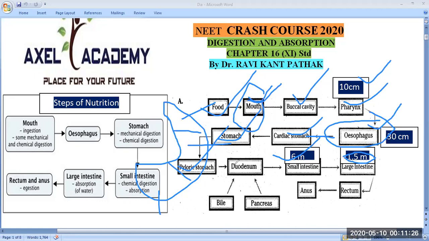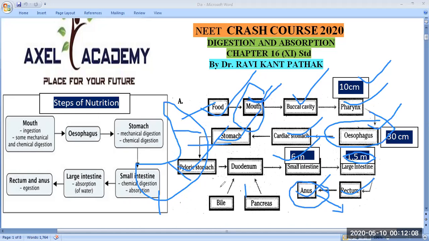Next, the large intestine, whose length is 1.5 meters. The large intestine has the cecum, appendix, then the colon, divided into regions like ascending colon, transverse colon, descending colon, and sigmoid colon, then the rectum and then the anus. These are considered the parts of the alimentary canal, and ultimately through the anus, not food but waste products, fecal matter, pass outside the body.